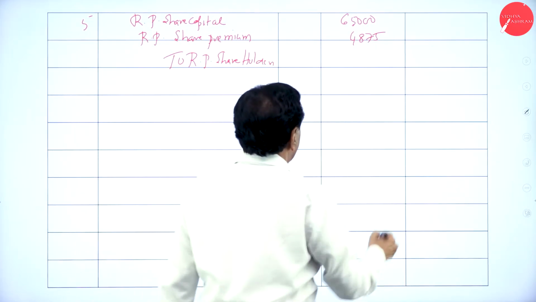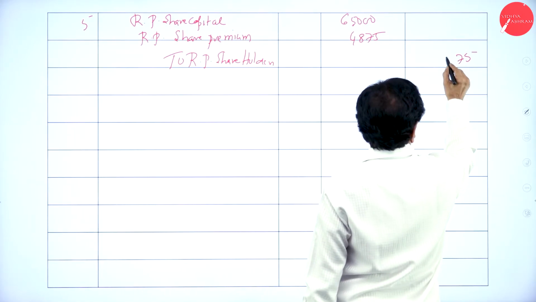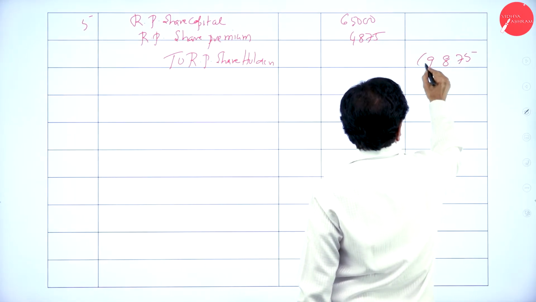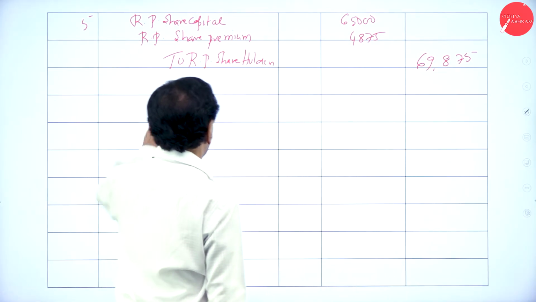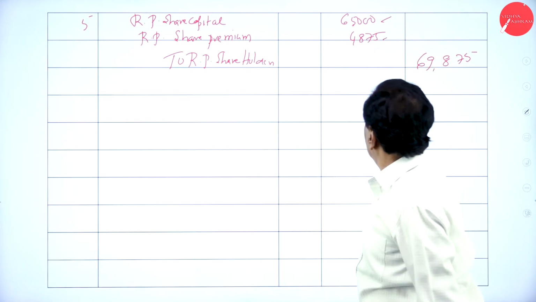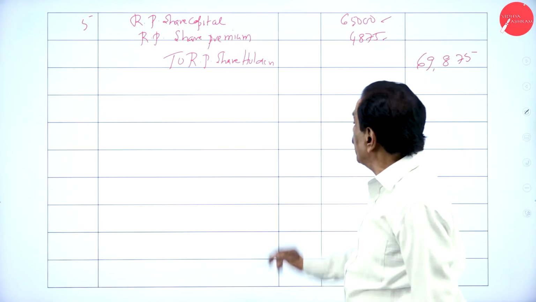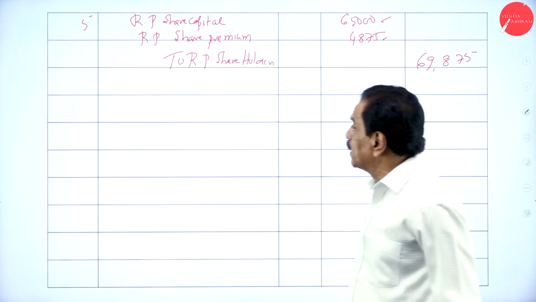Add the figures. 69,875 is payable. You have to pay the face value of 65,000 and the premium of 4,875. Total amount payable is 69,875.